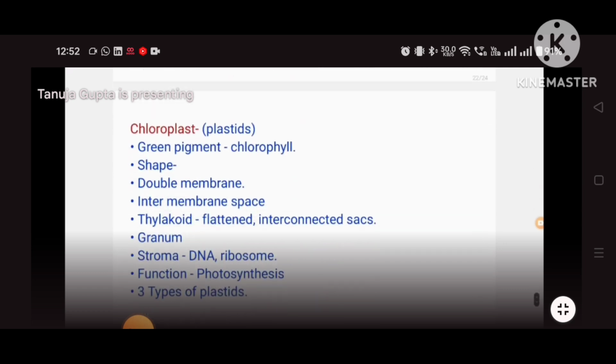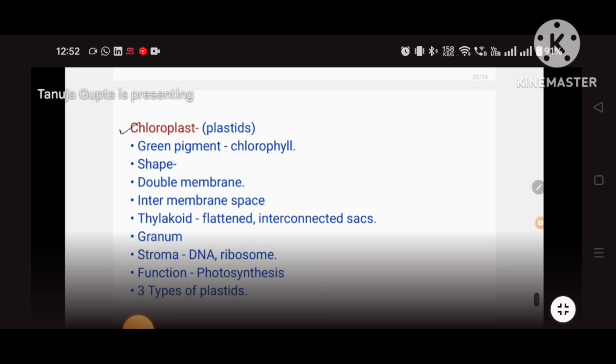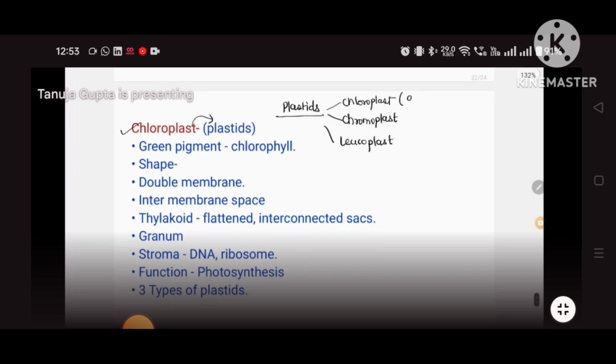Okay, let's go further to the chloroplast. Actually, it is a part of plastid. There's an organelle which is called plastid. It is basically of three types. One is called the chloroplast, another one is chromoplast, and the third one is leucoplast. So chloroplast is basically which has green pigment. Chromoplast has yellow and orange pigment.